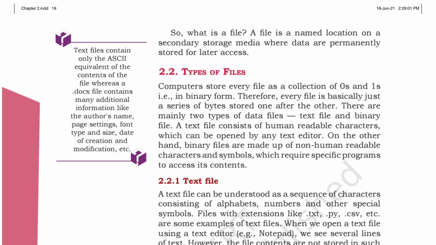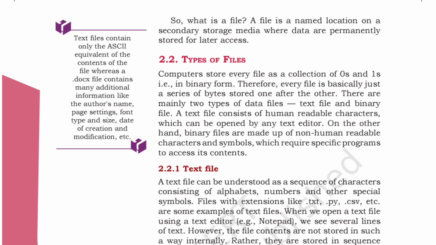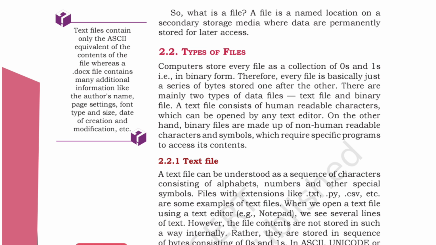There are mainly two types of data files, text file and binary file. The text file consists of human readable characters, which can be opened by any text editor. On the other hand, binary files are made up of non-human understandable characters, that is in the binary format, and symbols, which require specific programs to access its contents.